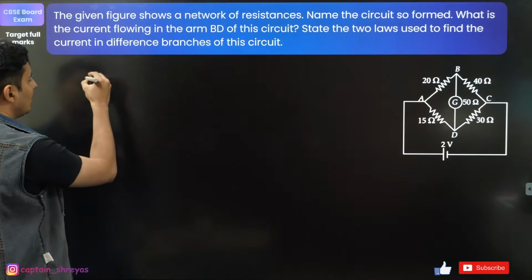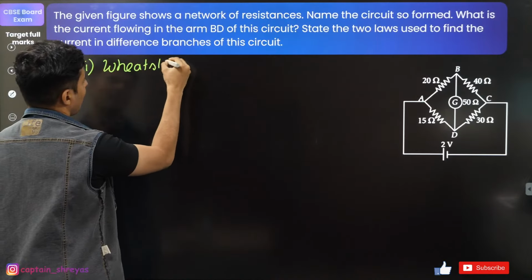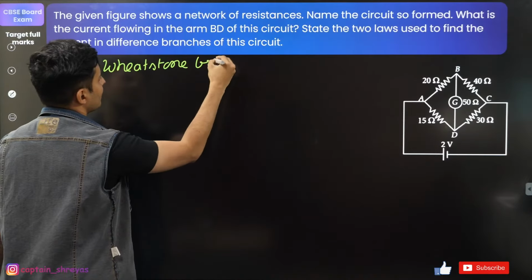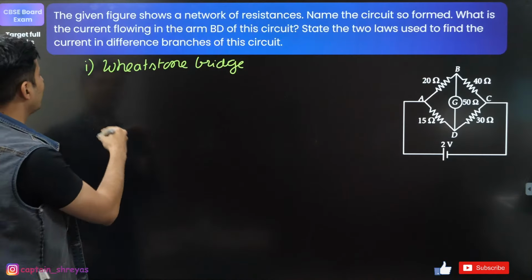Yes, the first answer is obviously going to be Wheatstone. Perfect. It's a Wheatstone's bridge circuit. That's the first answer. Second part: what is the current flowing in the arm BD?